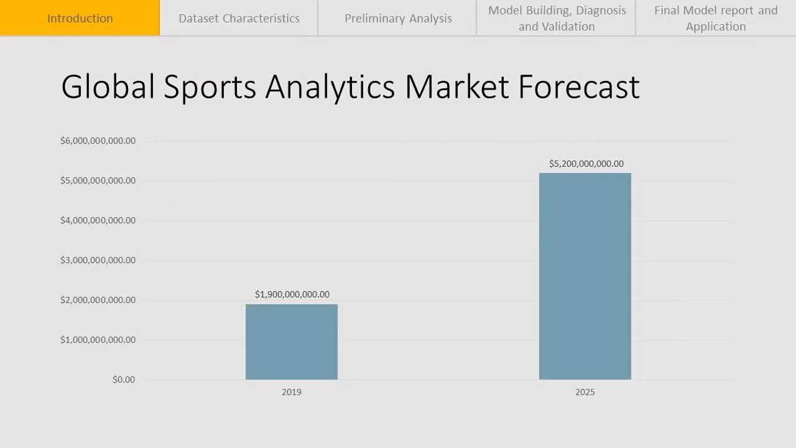Because of increased data size and detail of data, many professional sports teams use their own data to achieve their goal more efficiently or enhance players' performance. The demand of analyzing data for a professional sports team will be higher and higher. From the chart, the global sports analytic market was $1.9 billion in 2019 and will be $5.2 billion in 2025.